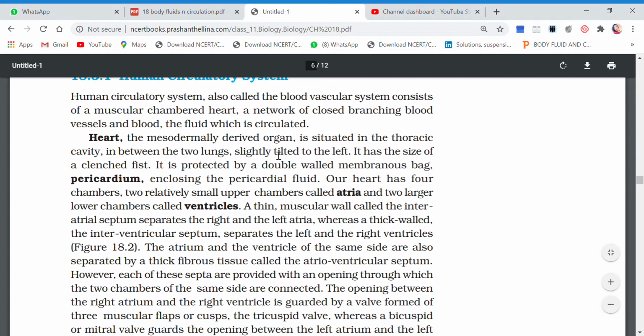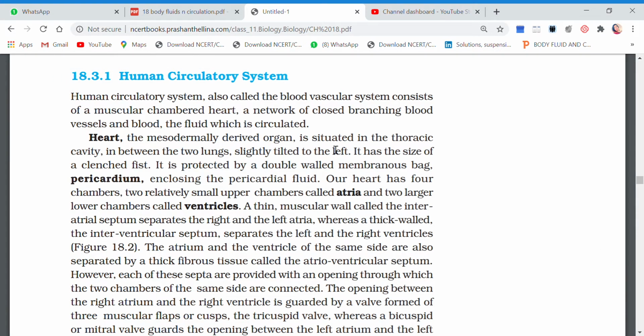And because it is tilted, the pointed portion of the heart is towards the left. That is why we feel the heartbeat on the left side of our chest. But it is not placed on the left side. It is in the center of the two lungs.